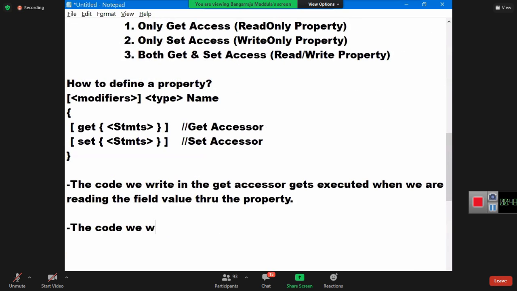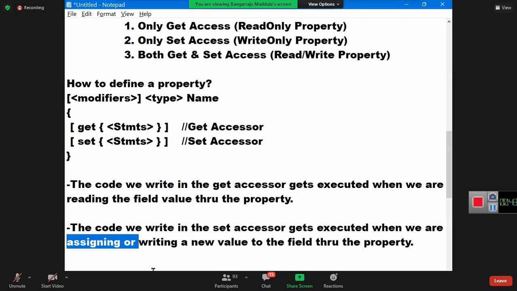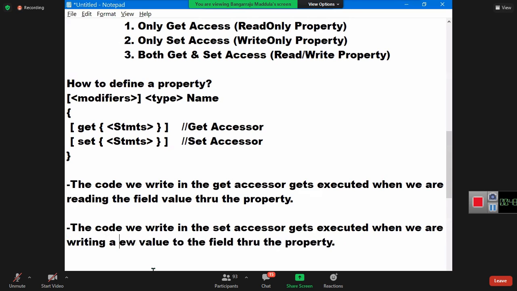The code we write in the set accessor gets executed when we are assigning or writing a new value to the field through the property.